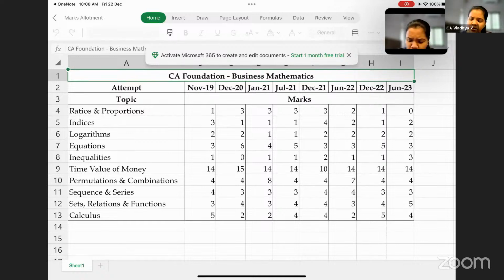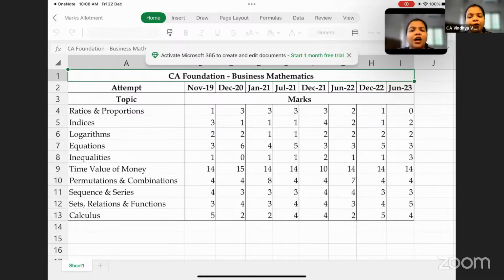Moving on, we have equations. If you observe, equations can be asked for an average of 3 to 4 marks. Sometimes it asks for 6 marks, sometimes 5 marks, but in most cases it asks for 3 marks. Next, moving on to linear inequalities. Only in the previous attempt it had been asked for 3 marks, and in the December 21 attempt it had been asked for 2 marks, but otherwise it has been asked for only 1 mark. Next is your time value of money, which is always the most important chapter from the point of view of your exam, and concept wise also.